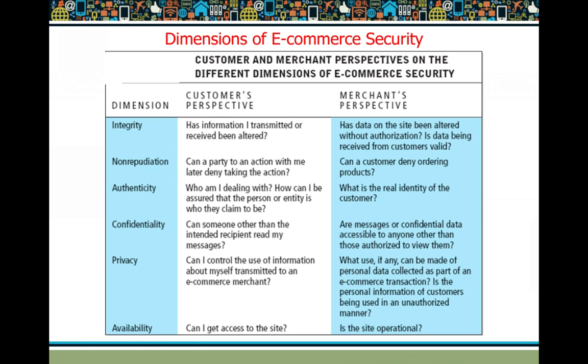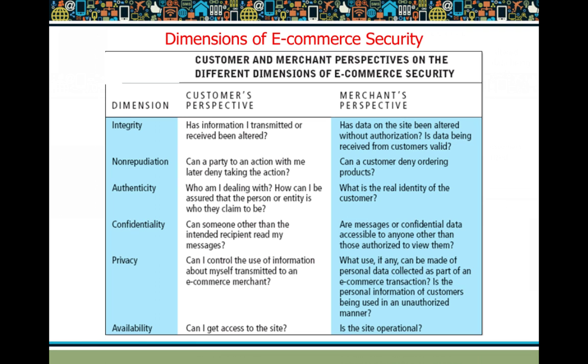Now coming to authenticity. Authenticity is basically that we try to have both ends authenticated. From the customer's point of view, the customer deals with this question: who am I dealing with? How can I be assured that the person or entity is who they claim to be?